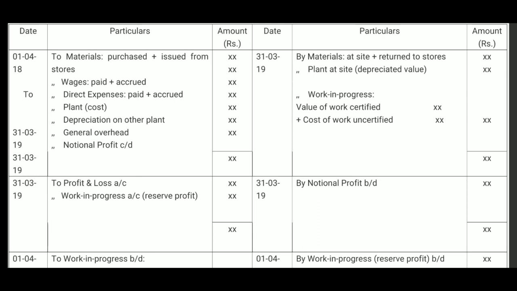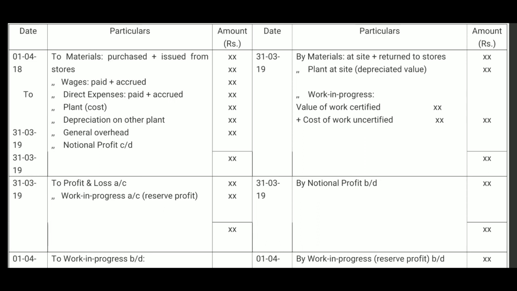All the expenses are recorded on different dates. The first item is, as already explained earlier, contract account is debited to materials: materials purchased plus materials issued from stores, both are included here. Materials purchased directly for this contract. In addition to that, any material issued from stores will be added. So, that is the first item.